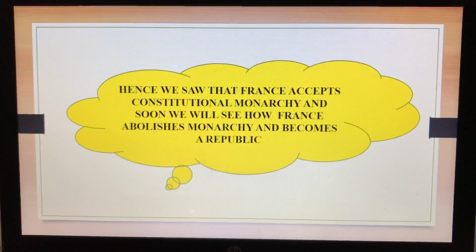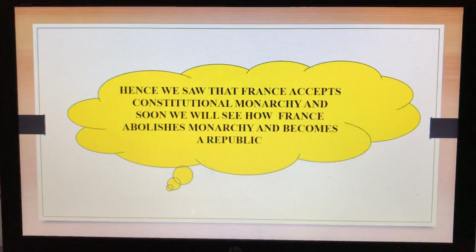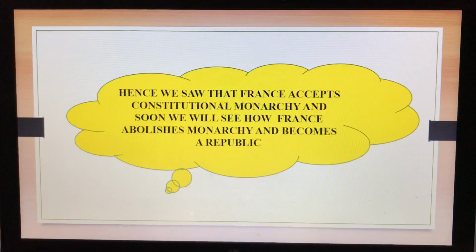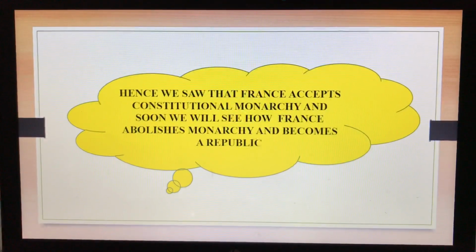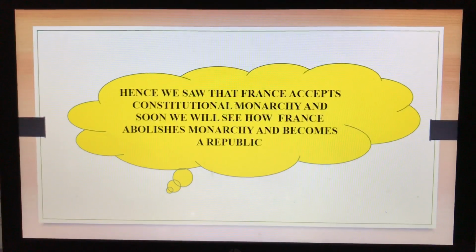Finally, we see that in this manner, France accepts constitutional monarchy, and in the next video we will see that from being a constitutional monarchy, France slowly and steadily abolishes monarchy and becomes a republic.